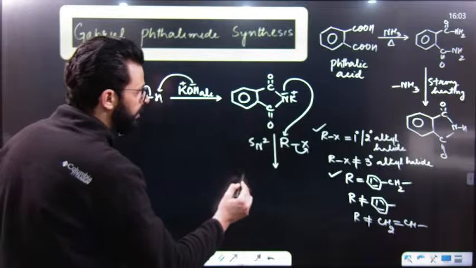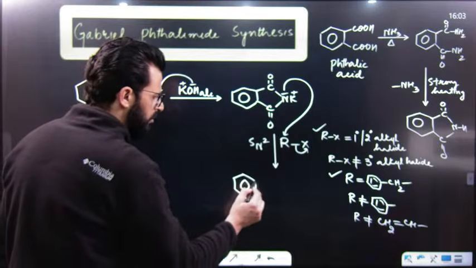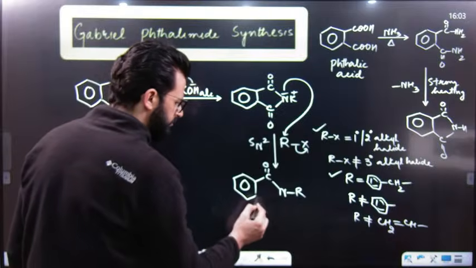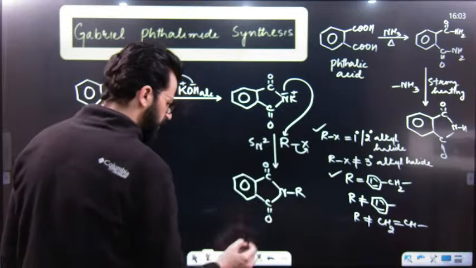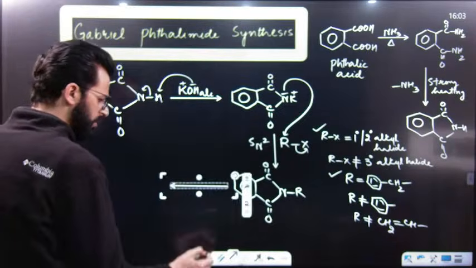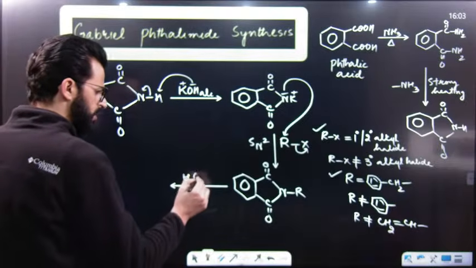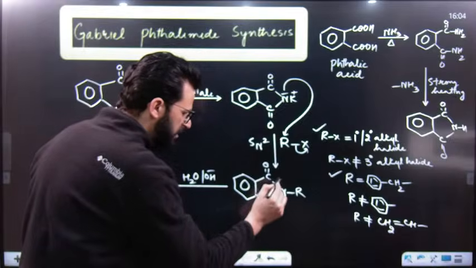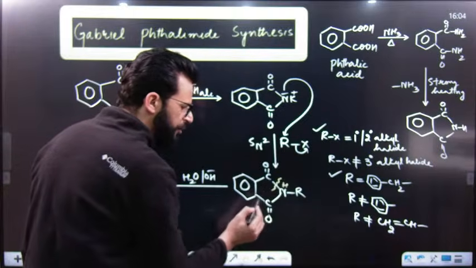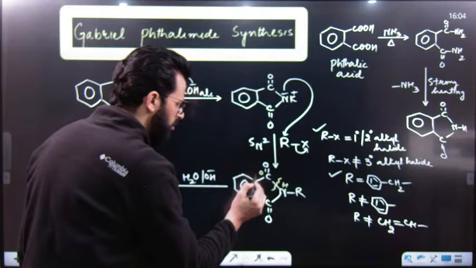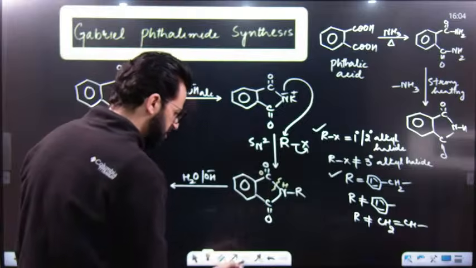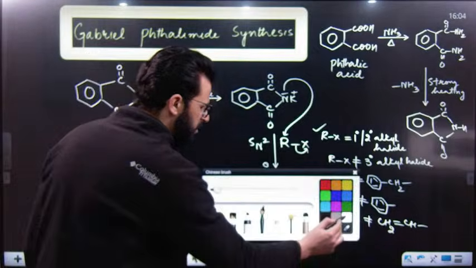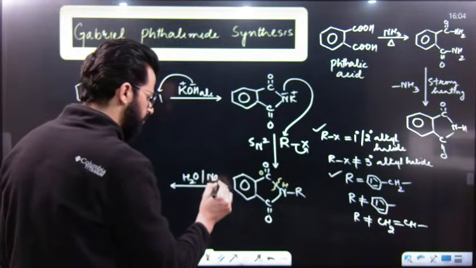So what will happen over here? It will result in the formation of N and then R. After that, my dear students, we generally do hydrolysis in basic medium. Then what will happen over here? Simply this bond will break, give hydrogen to this and give minus to this. Say for example, let me write down NaOH over here.